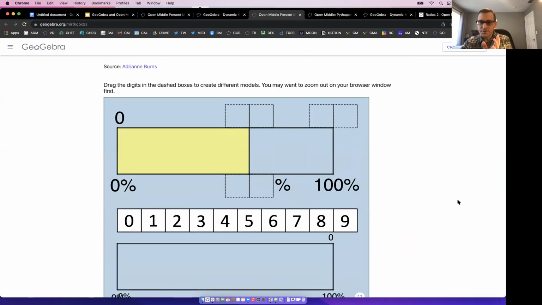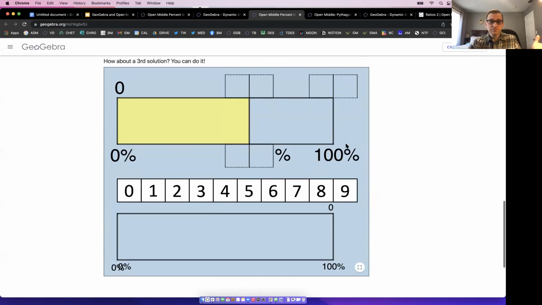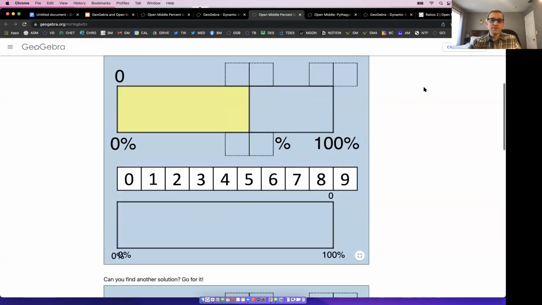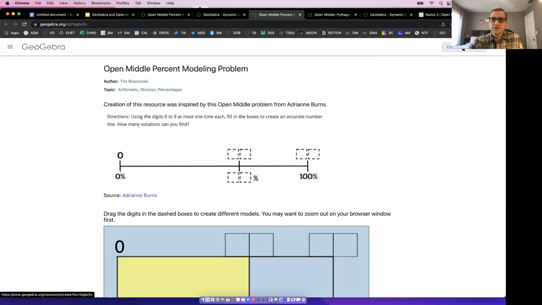So to answer your question, Victoria, here's how you assign a GeoGebra activity as a lesson. You find an activity that you fall in love with, say it's this one. What you want to do is go up here to the box in the upper right corner and press create lesson. Once you press create lesson, I'll do it now.